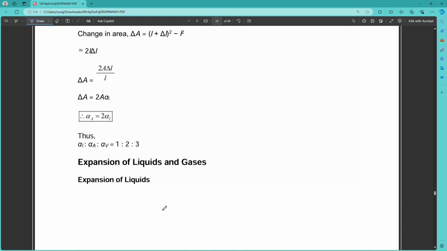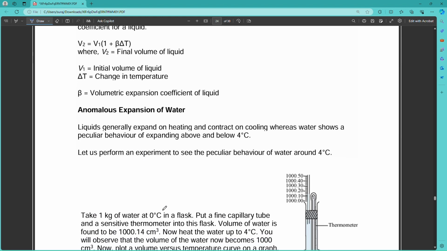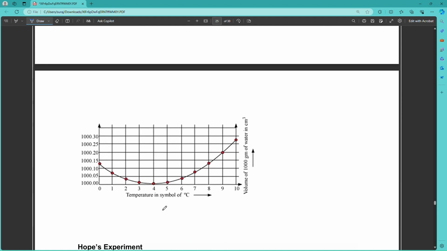You can see this. Expansion of liquids and gases. Every liquid expands due to heat.